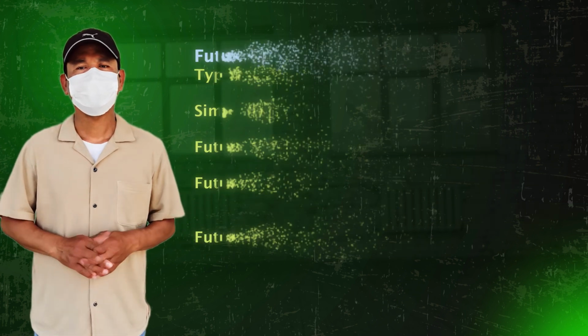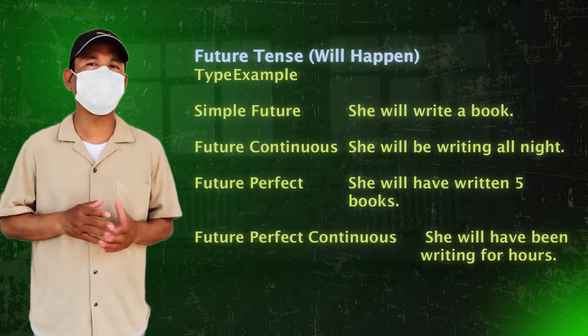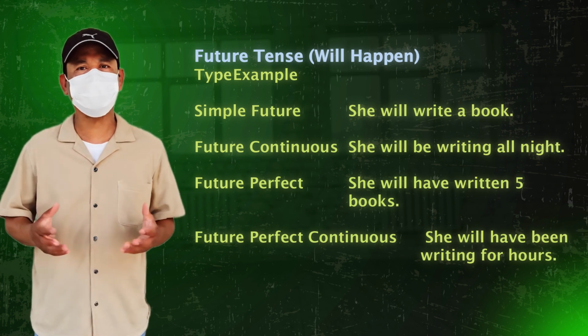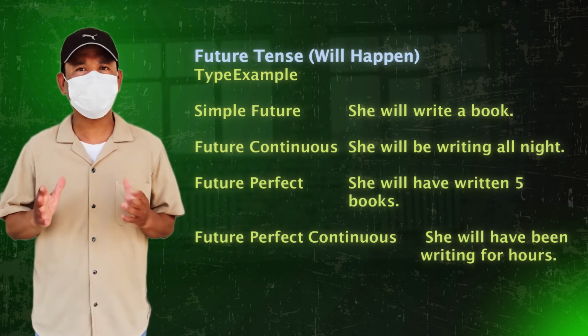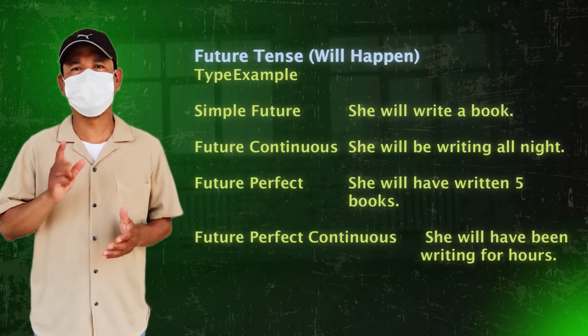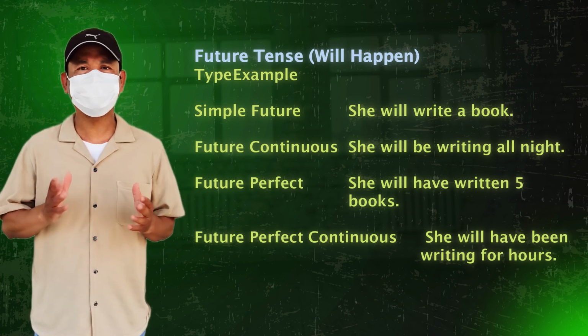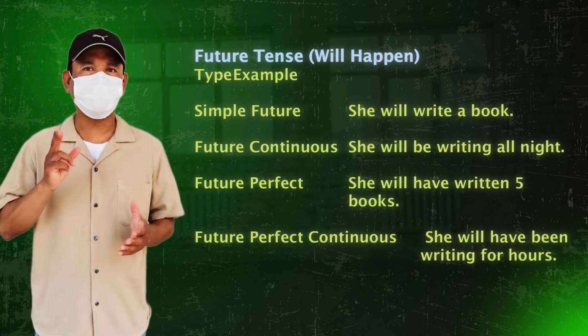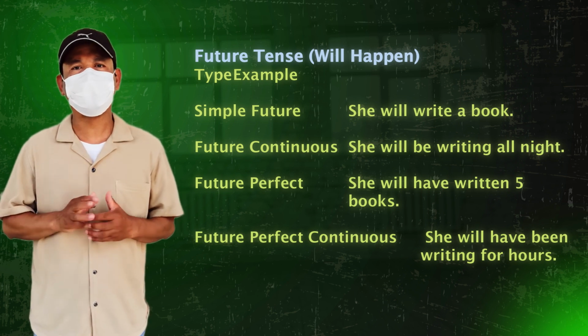Future tense, will happen. Type, example. Simple future: she will write a book. Future continuous: she will be writing all night. Future perfect: she will have written 5 books. Future perfect continuous: she will have been writing for hours.